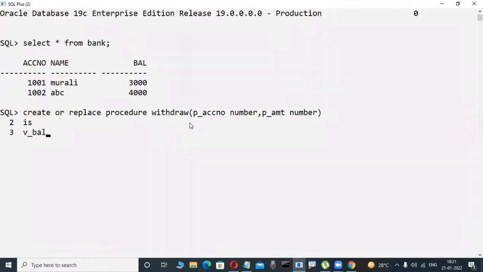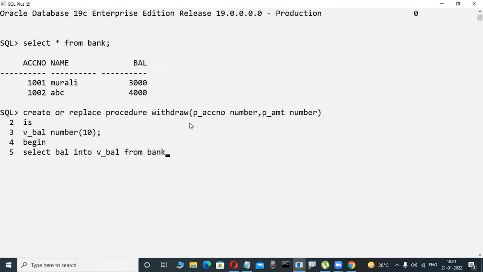I want to find out the balance. Whenever we insert an ATM card and try to retrieve money, it checks the balance. Now check it out, concentrate here. Select balance into v_balance from bank,